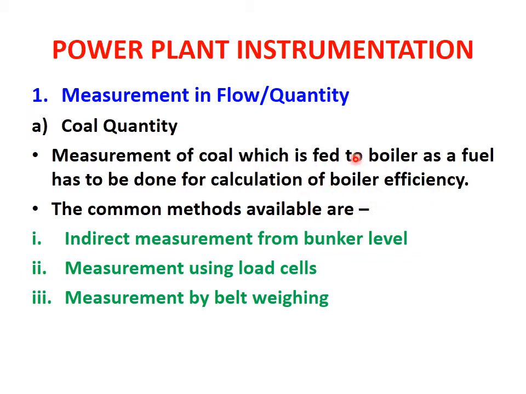For calculating the boiler efficiency, we have to take into consideration what parameters are there at the input for the boiler. This coal is acting as the input fuel for the boiler, so this measurement of coal is important. There are three methods to measure the coal quantity. The first is indirect measurement from bunker level.